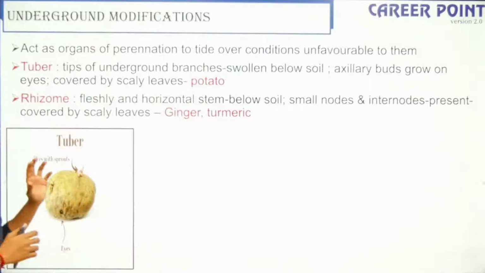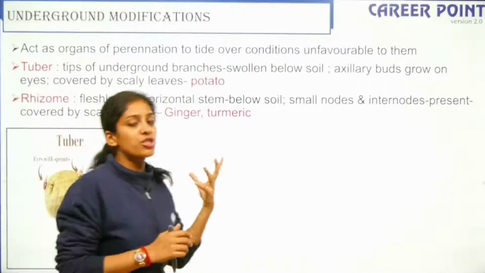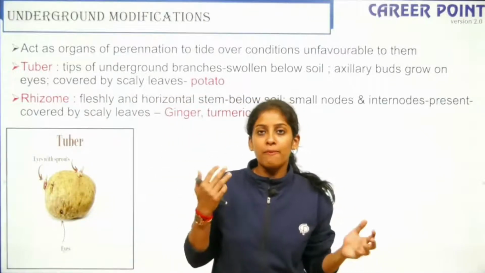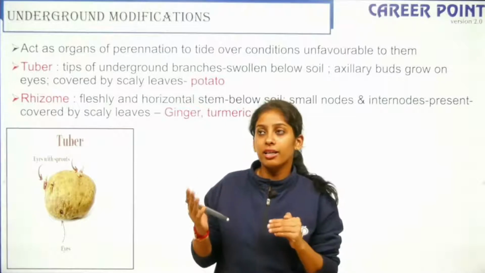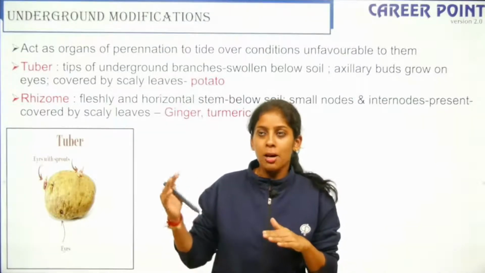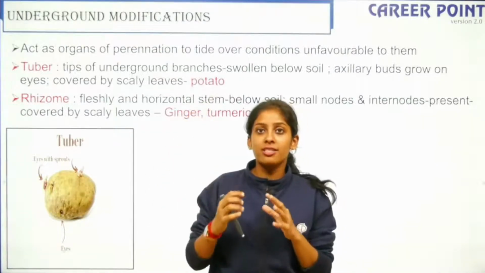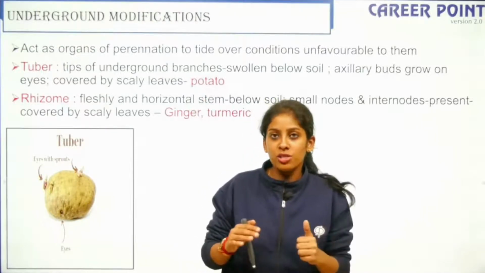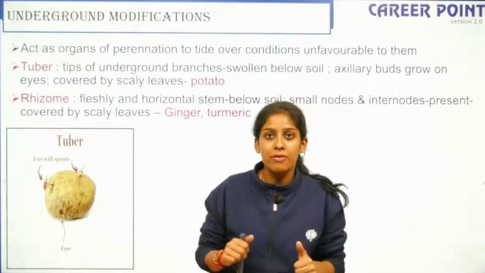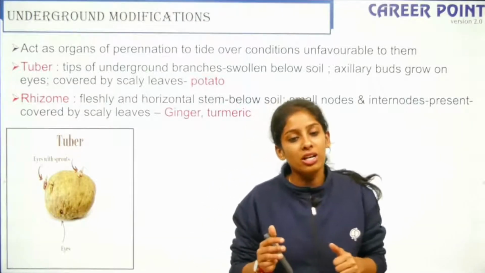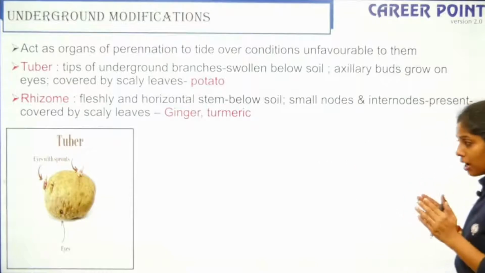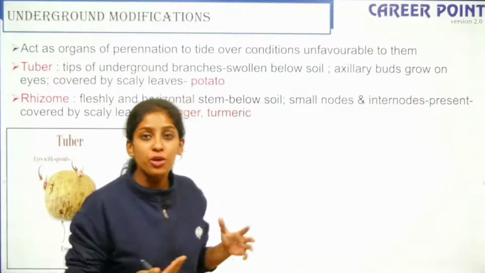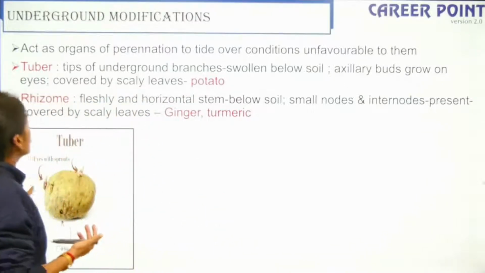Right, so they also act as organs of perennation to tide over unfavorable conditions. So for example, say I planned a trip to the Himalayas, and I trekked toward the Himalayas, but I couldn't reach my destination. I get stuck in between because of the heavy snowy condition. So what would I do? I would just sit in my base camp and pass time, right? So similarly, when the conditions are unfavorable for the plant, they reproduce through vegetative means, that is, they reproduce through the stem.